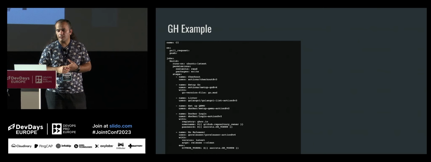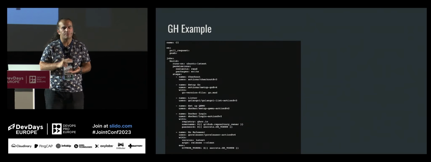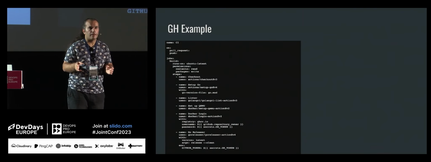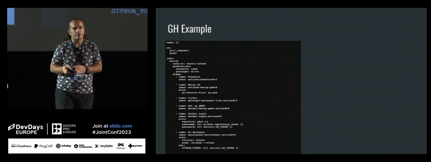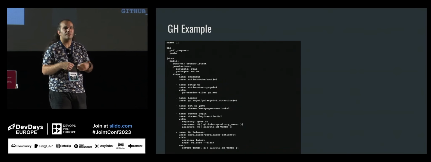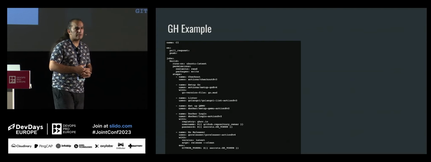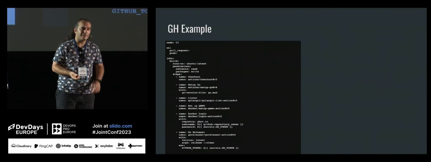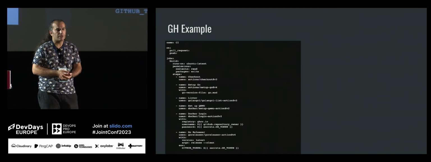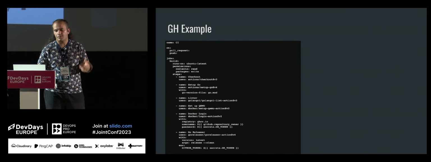I am setting up Go runtime, because I will need Go for linter, for building images, and whatever technology you are using. And most probably there is a GitHub action for that. So before doing your manual operation, just check the GitHub action marketplace if there is any alternative for that. Then I am doing Docker login and GoReleaser. Docker login is needed because I need to log into GitHub container registry first, and GoReleaser will do the remaining part, which is building the image and pushing it to remote.